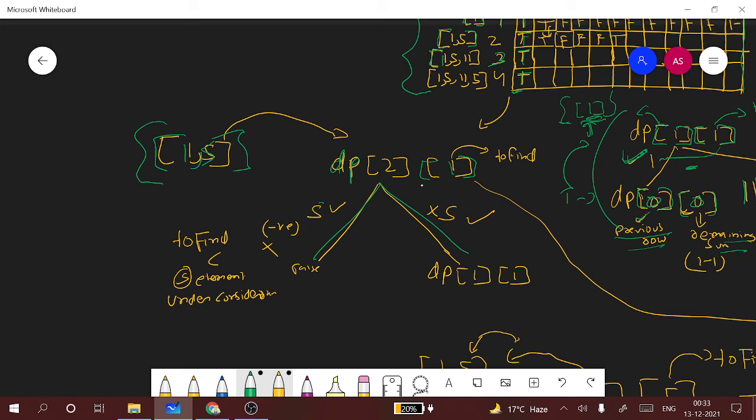So if we consider the fifth element, we will be getting 1 minus 5 as a negative case. So we will not be considering this, since 1 is smaller than 5. We'll be simply returning the previous result, which would be dp of 1, 1. Now if we do not consider this, what will be the case? Then the element still left to find is 1, and dp of 2, 1 is nothing but dp of 2 minus 1, which is the previous state, dp of 1, 1.